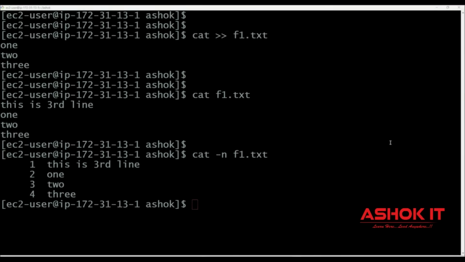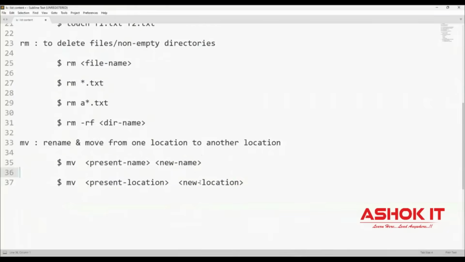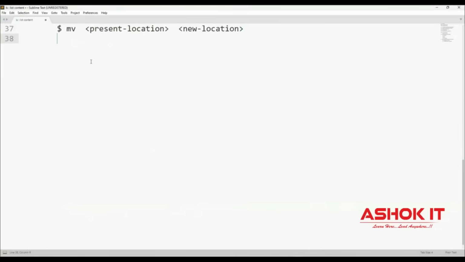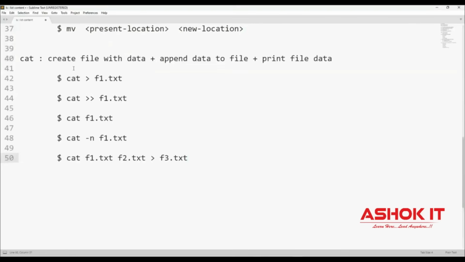We can use the cat command for three requirements, guys. By using the cat command, we can create a file with data by using the single arrow. We can use the cat command to append data to the file by using double arrow. And we can use the cat command to print the data available in the file, along with the line numbers.